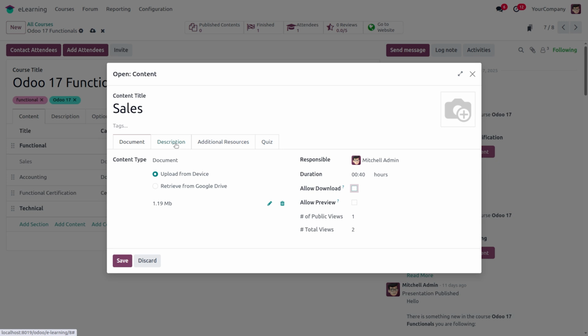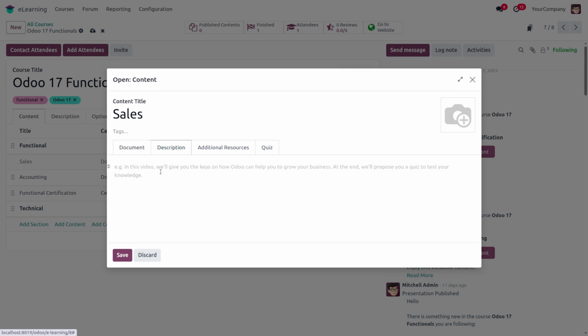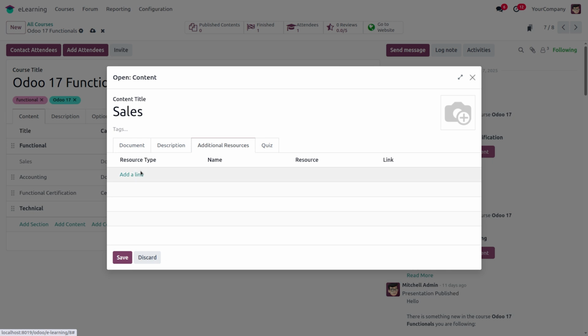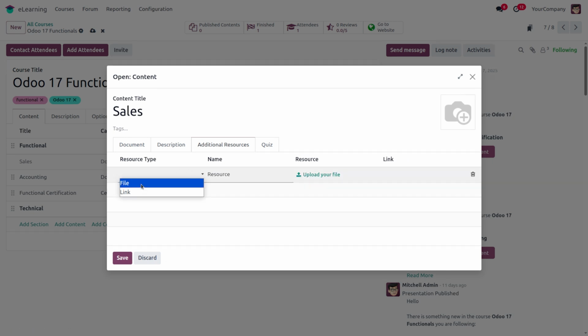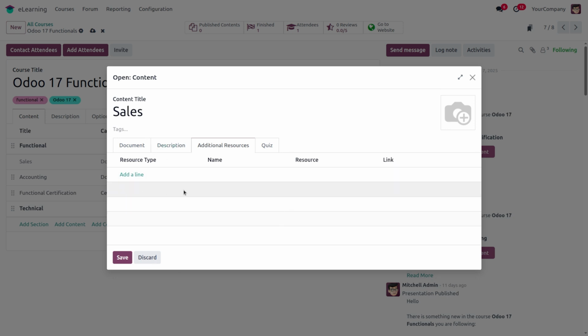Before that, we can move to the description tab. On the description tab, if you need to add any description on this course, we can add it here. Then additional resources may be used to add more resources on this content. Here we can see resource type, where we can add the resource, which file or link, and the name of the resource, and we have the option to upload a file or add a link here. If we need to provide more resources on this content, we can add them here.